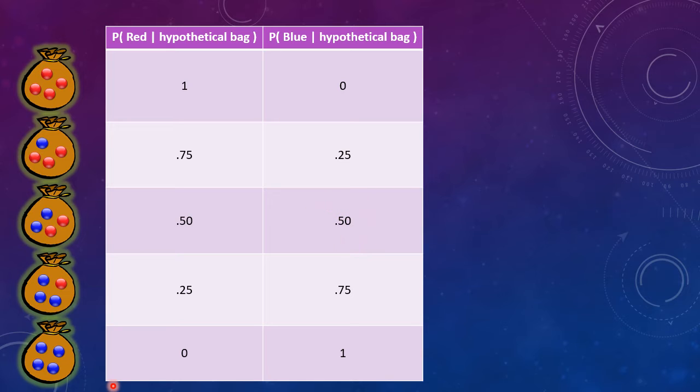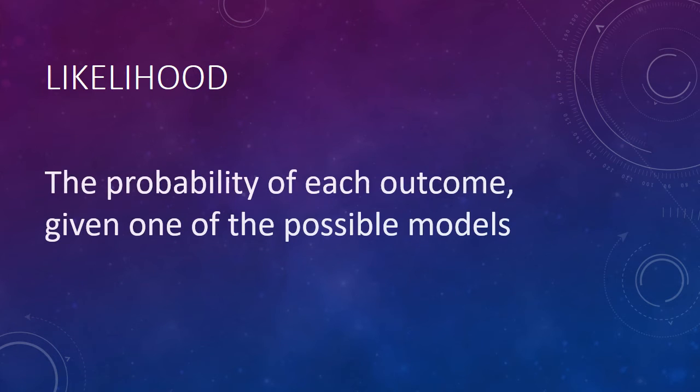These conditional probability distributions are called the likelihood. The likelihood is the probability of each outcome given one of the possible models. The likelihood isn't really any different than the probabilities we've been working with so far, except that we don't know which of the hypothetical bags is the right one. The likelihood is the probability of observing an outcome supposing for the moment that one of our given models is the correct one. In that sense, the likelihood is a hypothetical or a conditional probability for one of our several possibilities under consideration.